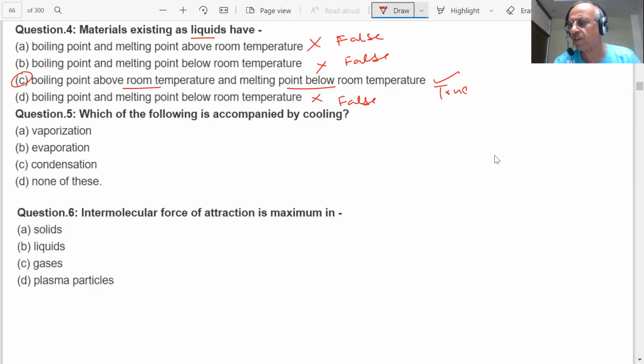Sometimes they will give questions in the form of true or false or fill in the blanks. Different types of questions are put up to the students. Next question. Which of the following is accompanied by cooling? What is cooling, student? When we decrease temperature.